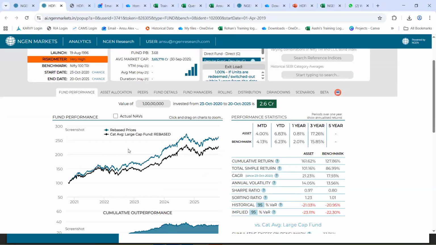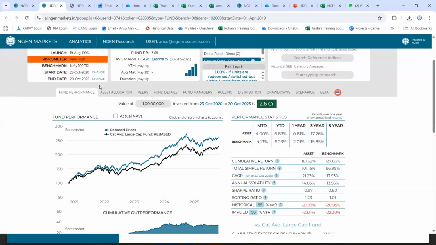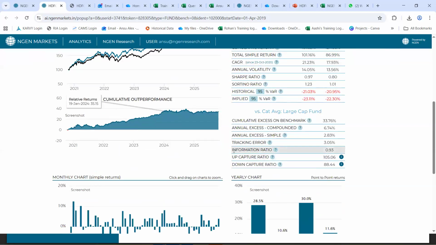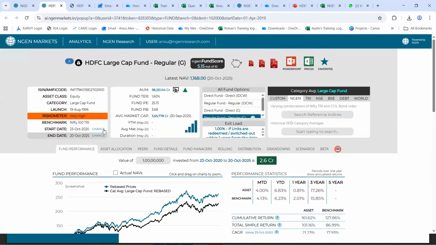Yes, this is already there. You can view all the ratios in the single fund analysis as well. So you can see the information ratio, tracking error. You can set your start date and end date as per your requirement.